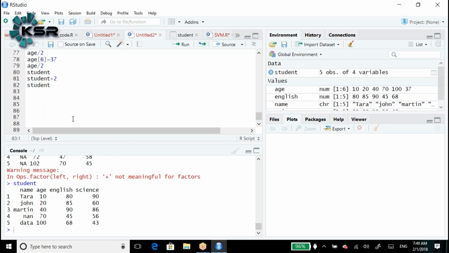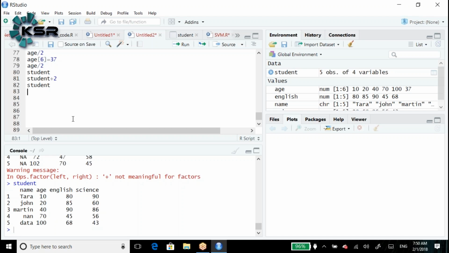Student, we have 4 variables: name, age, English, science, right? Now in this case, I would like to add another variable. Let's say here we have a name. As we look into the name, it looks like a character variable, right? Age, English, science are numerical variables, right?